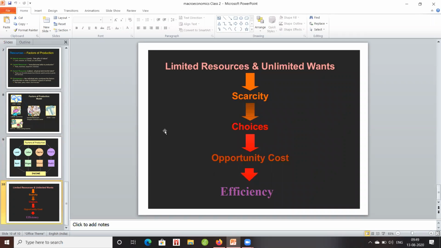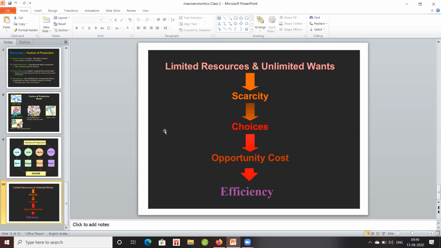This is the actual theme: there are limited resources with unlimited human wants. So that creates scarcity. When scarcity is there, we should consider alternatives. Which is the best alternative? We have to choose. The best alternative, we call it the opportunity cost principle. This opportunity cost principle will tell what will be the return when you invest in a particular alternative, and what is the next best alternative that will give a benefit. When you compare these two, whether you are efficient or not will be proved.